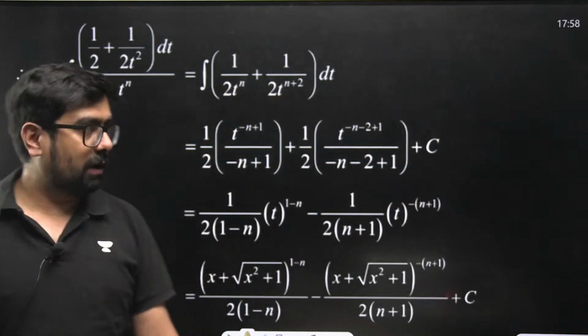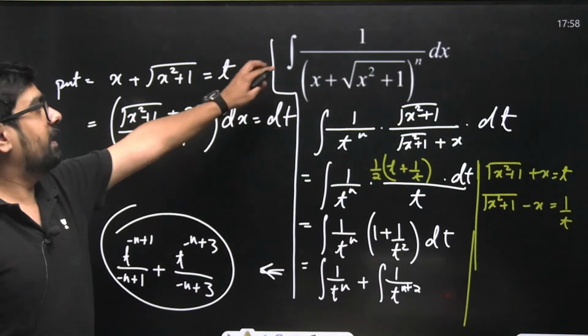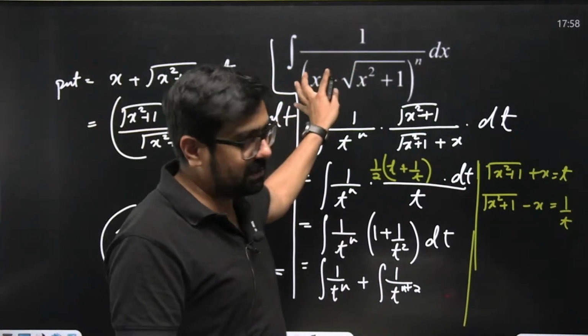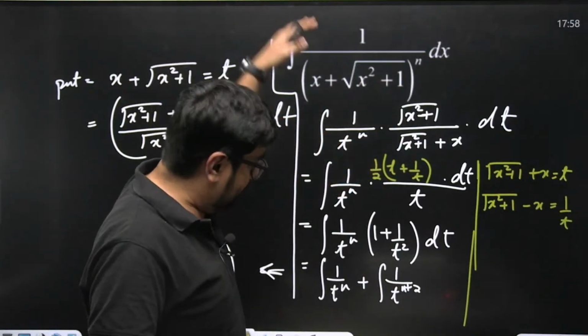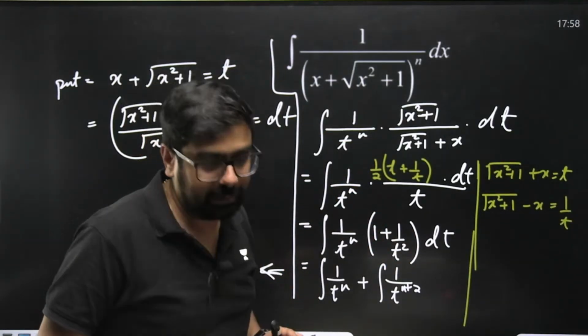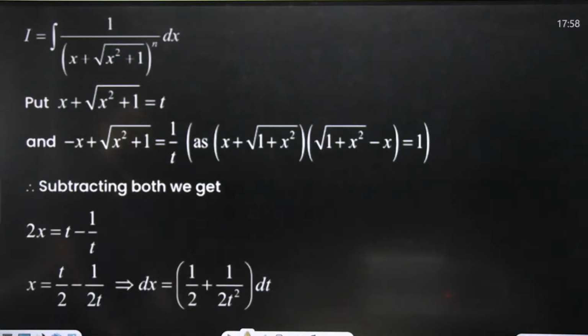So this is how you'll have to solve this particular problem. If you see something like this, with a 1 by 2 in the denominator to the power n, directly substitute it as t and then proceed in the problem. That's the method. Let's move ahead.